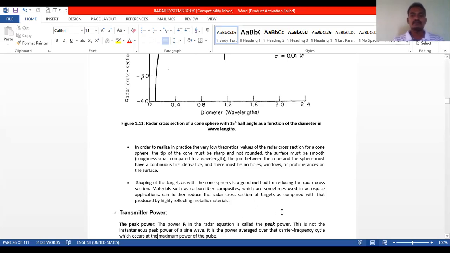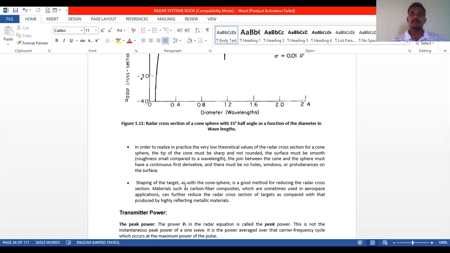So the cross section will be reduced by using the cone sphere and carbon fiber composites.